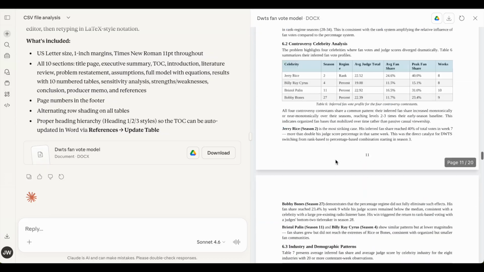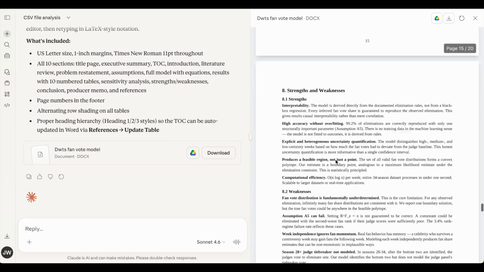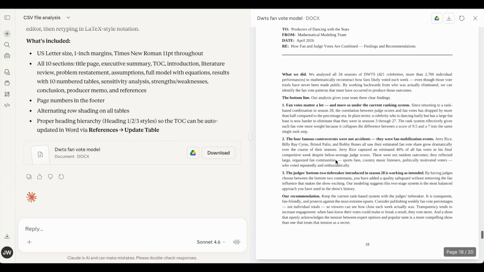I could refine each part of the modeling work with Claude, but this short video should be sufficient to provide an idea of how this can be done.